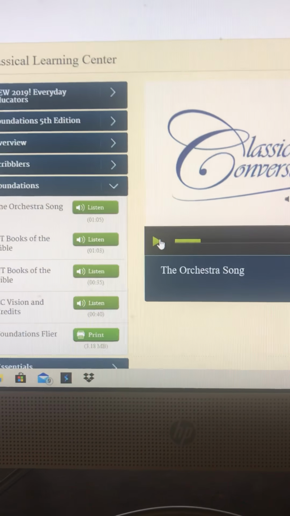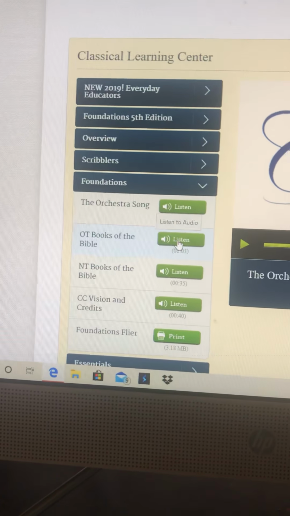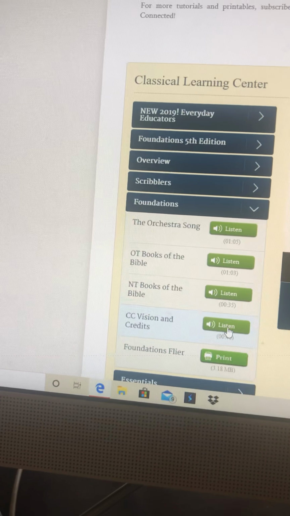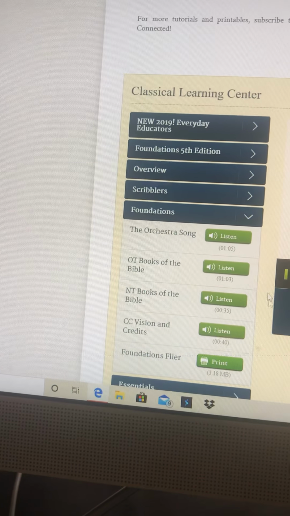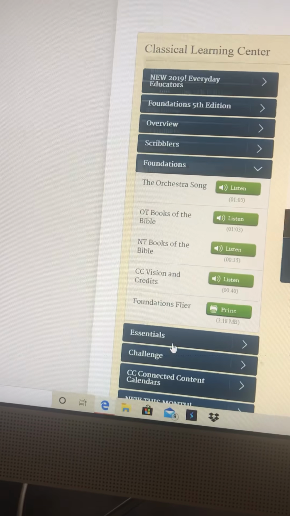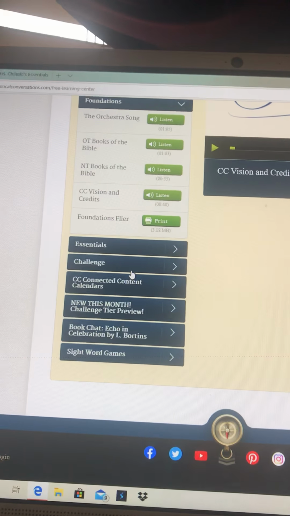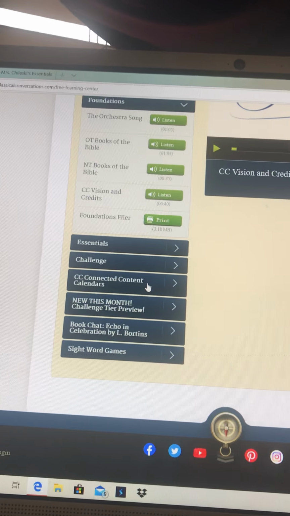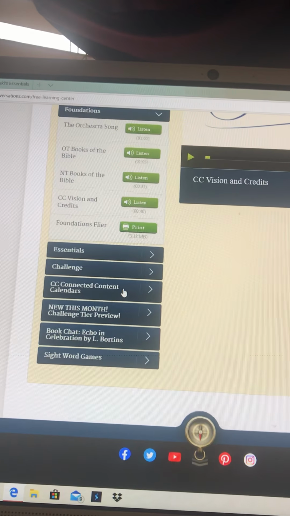So you can listen to that for free on there. You also have the books of the Bible, CC Vision and Credits. Oh, don't listen to that right now. That's something you can listen to though. It's pretty cool. If you have friends who don't know about CC, you can do this for them. You can show them this and get them all excited about going to practicum. That would be really cool.